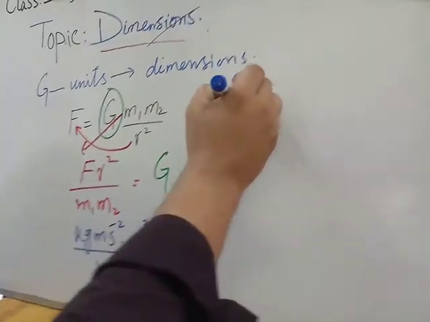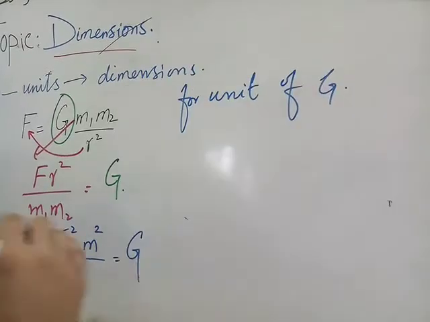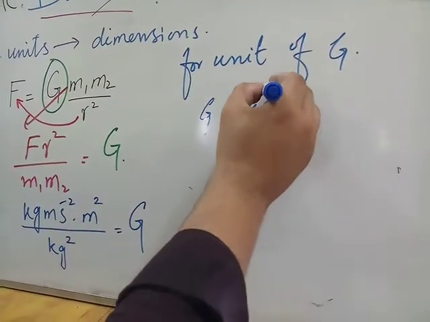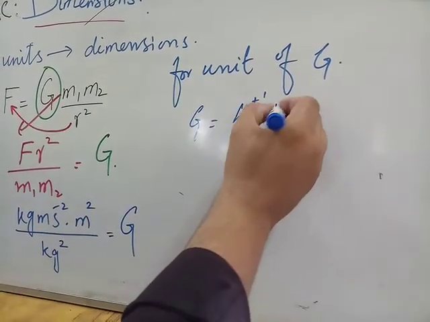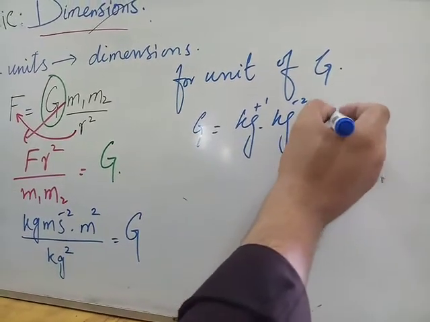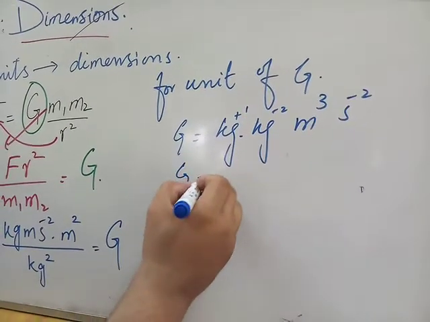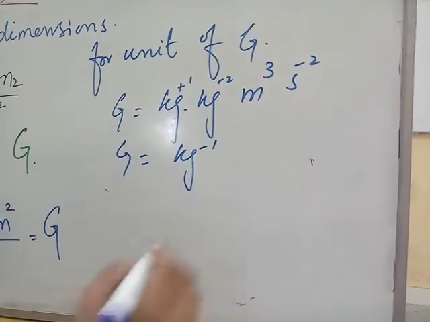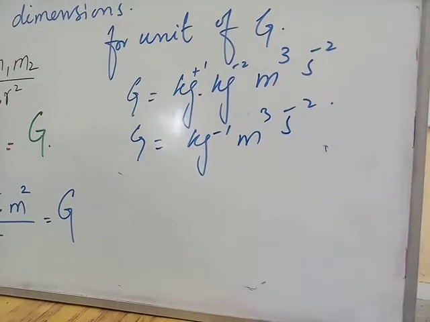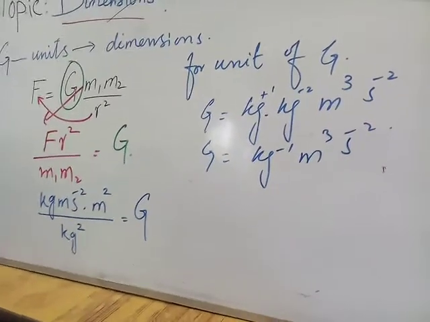So for the unit of G, kg to the plus 1 divided by kg squared becomes kg to the minus 1, and meter cubed, per second squared. So the unit of G is per kg, meter cubed, per second squared. These are the units of capital G.